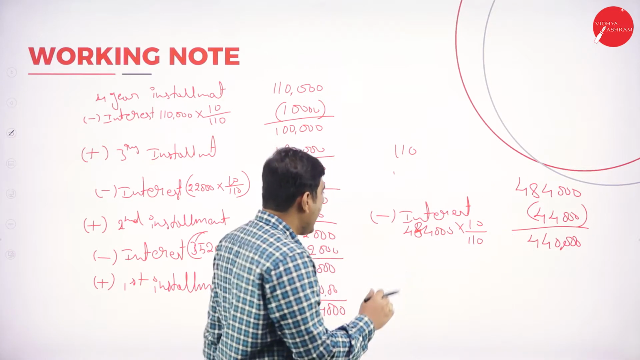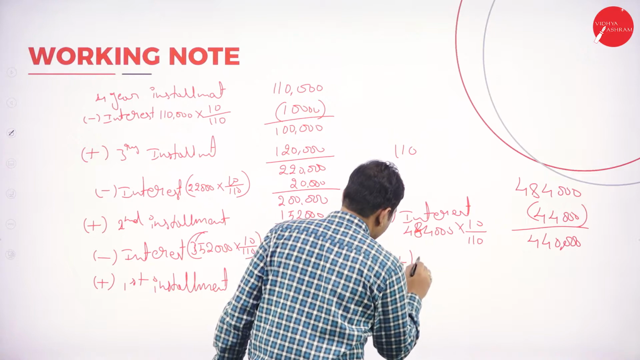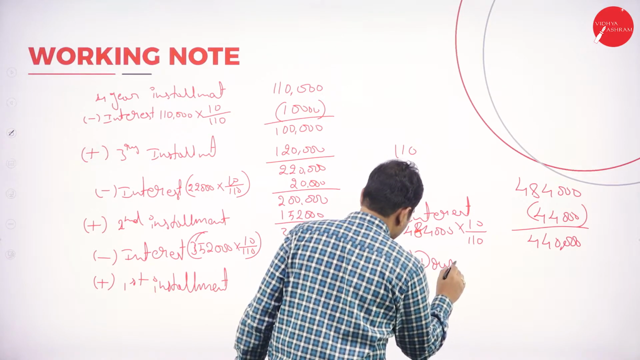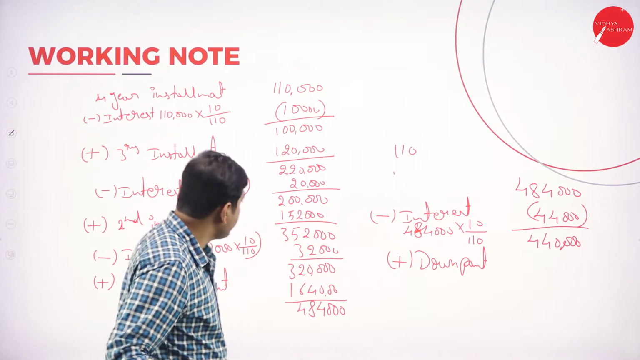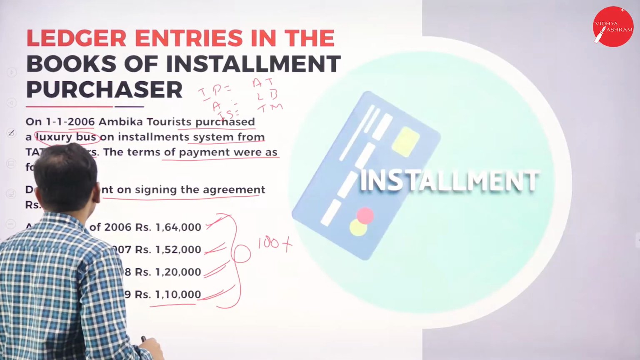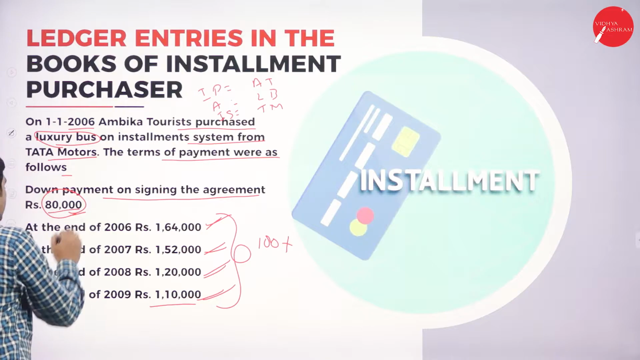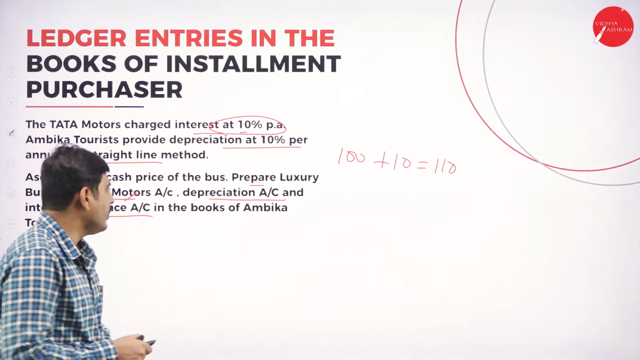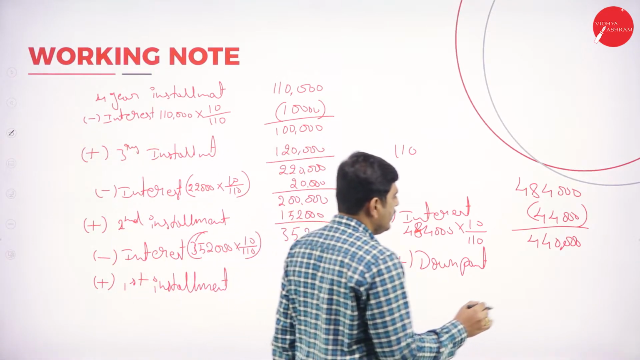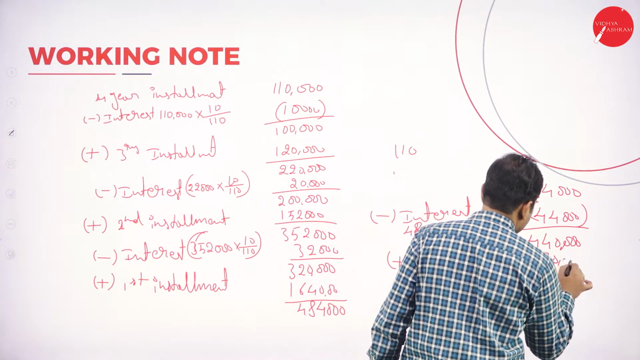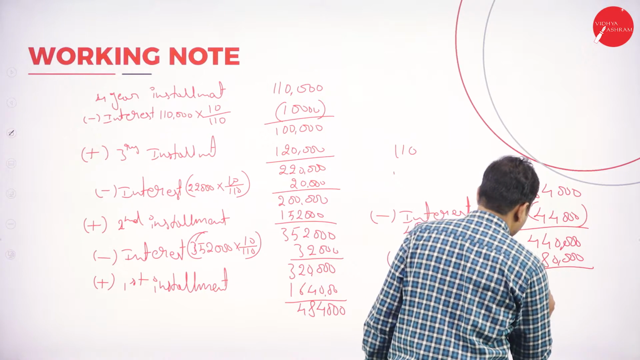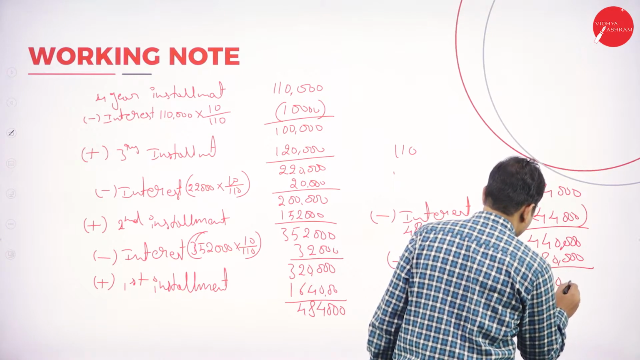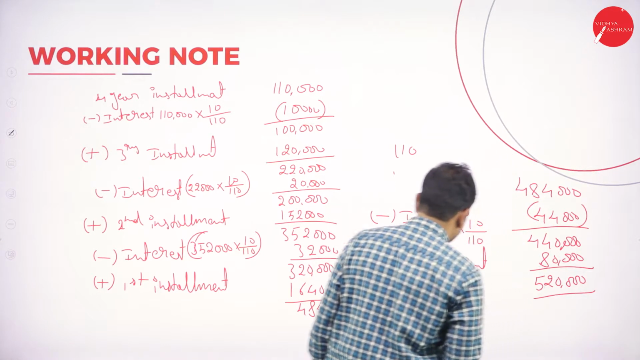4,40,000. Again, add the down payment. So what is the down payment here? We pay the down payment of 80,000 rupees. So add the down payment, you will get the cash price. So 80,000 is the down payment. Then if you add it, you'll get 5,20,000 is the cash price of the asset.